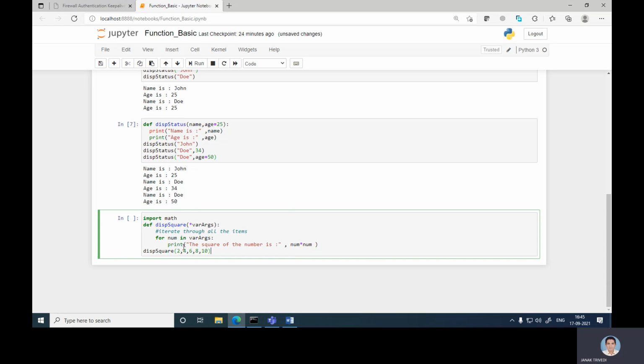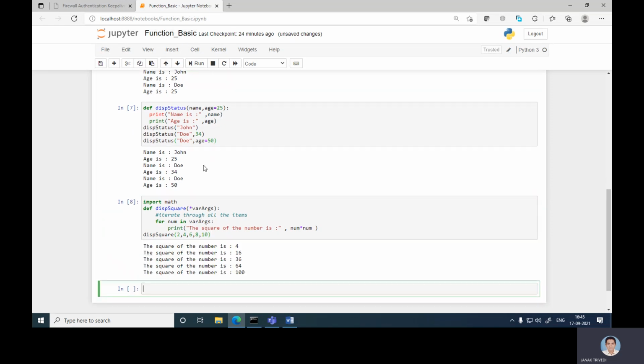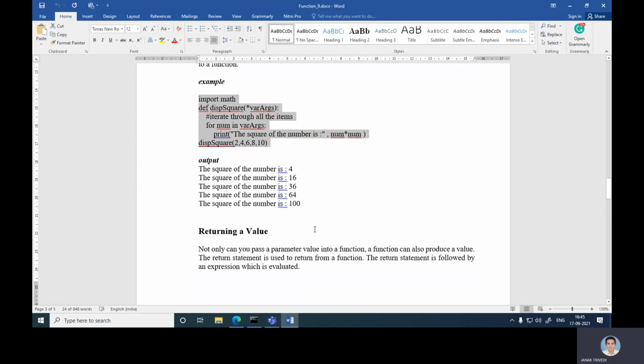The variable arguments are passed with this function call. Okay, so now for the variable arguments, the square of the number is 4 for the first, 2, then 16, then 36, then 64, and 100.